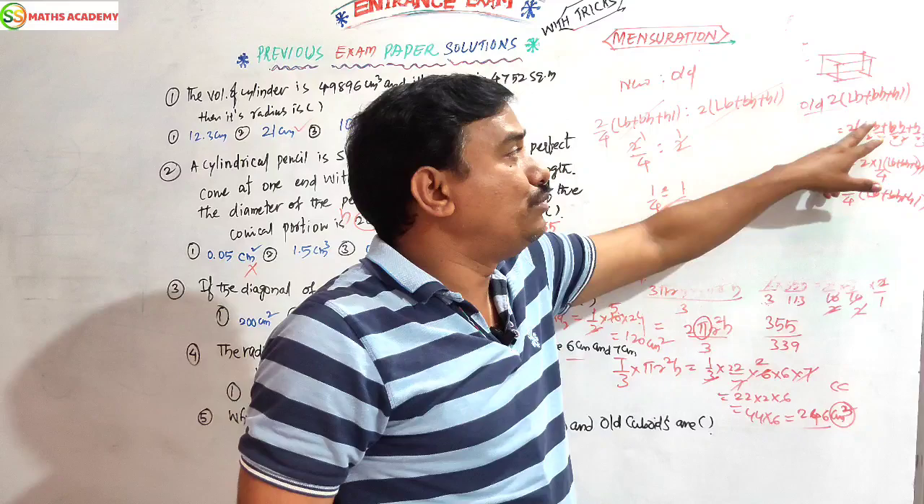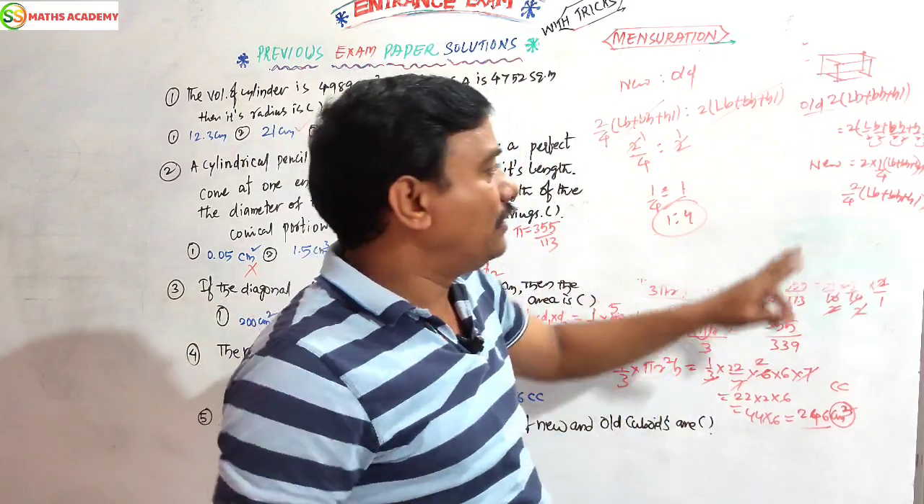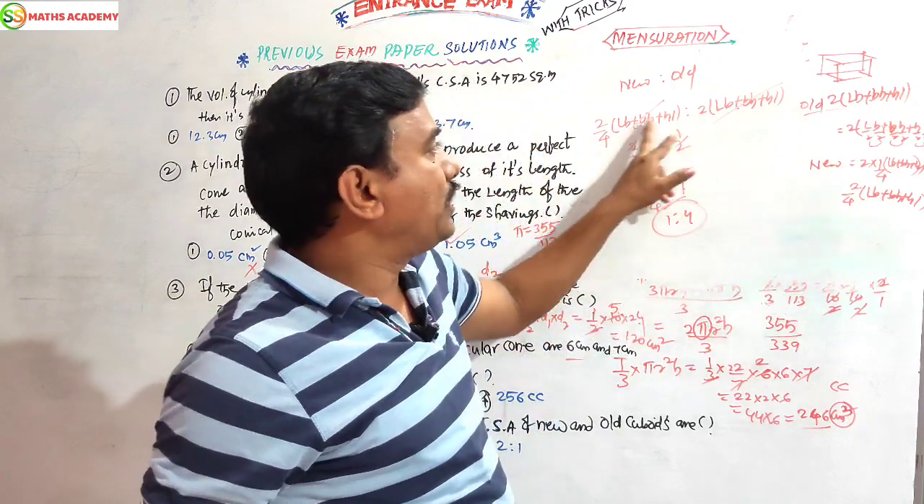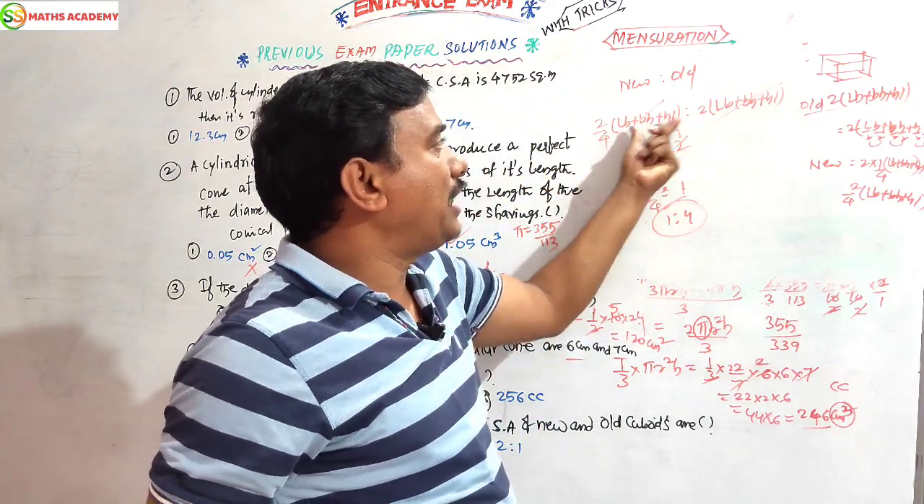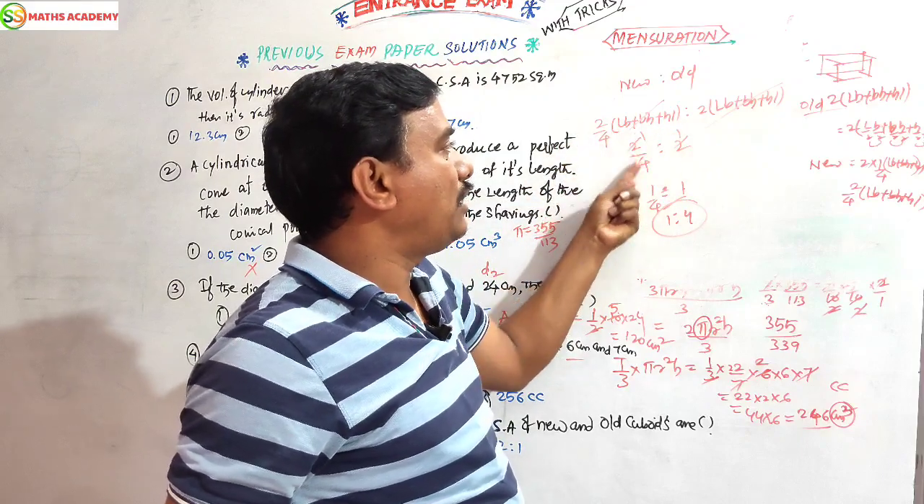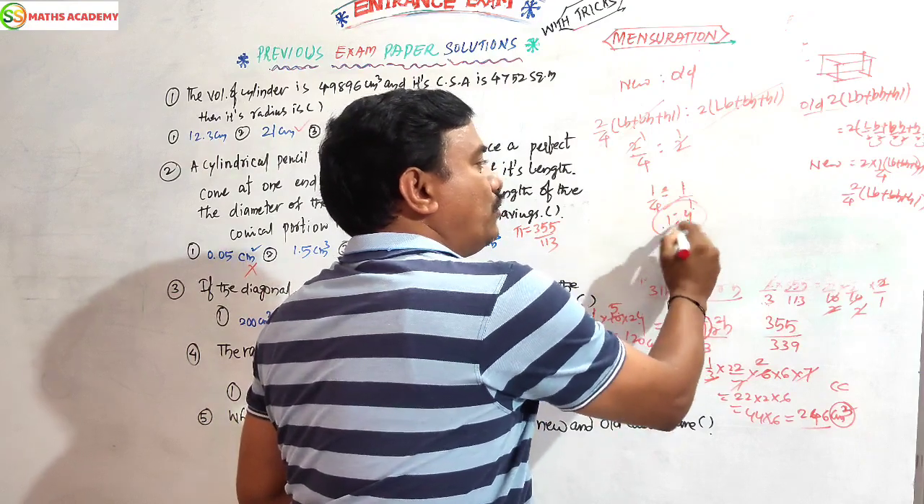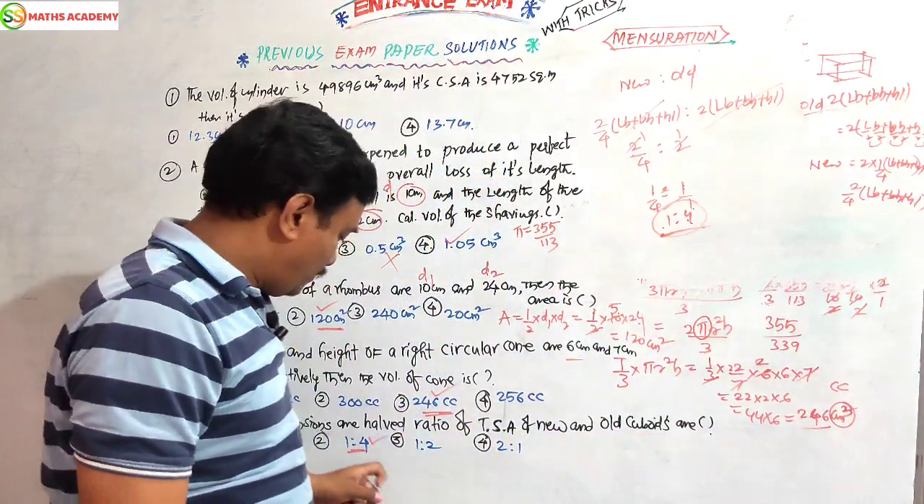Half of it, L by 2, B by 2, H by 2, all 2 means 2 into 2, 4. 4 taken as a common. So 2 by 4 will come. You write here, new one, old one. This bracket gets cancelled, same formula. 2 by 4 is to 2, 2 cancels, 1 by 4 is to 1. So do the cross multiplication. 1 is to 1, 1. 4 is to 1, 4. That is the answer: 1 is to 4.